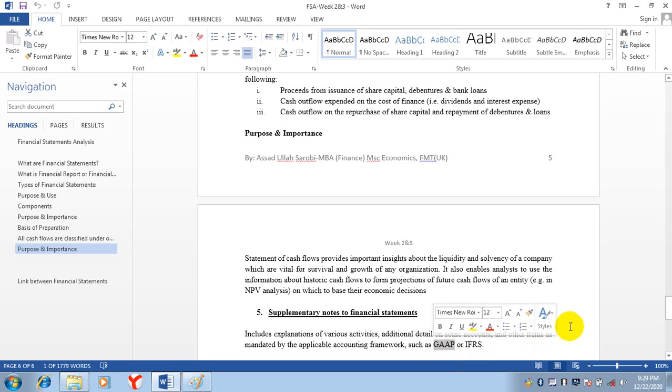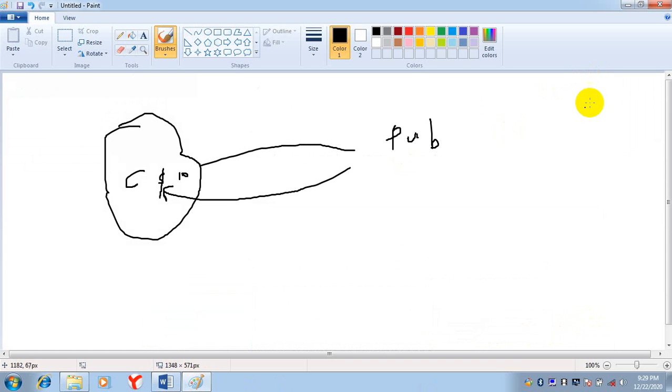If something important happens in the business, you will give detail of that thing below the statements. Like this is a balance sheet. Now in this balance sheet, some important event happens.